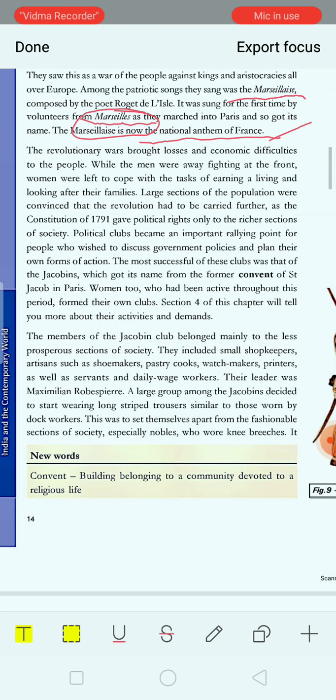As a result, different political groups were formed by the people to discuss government plans and policies, and how to improve them. One such prominent club was formed, known as the Jacobins Club. So French society was becoming a revolutionary society day by day.